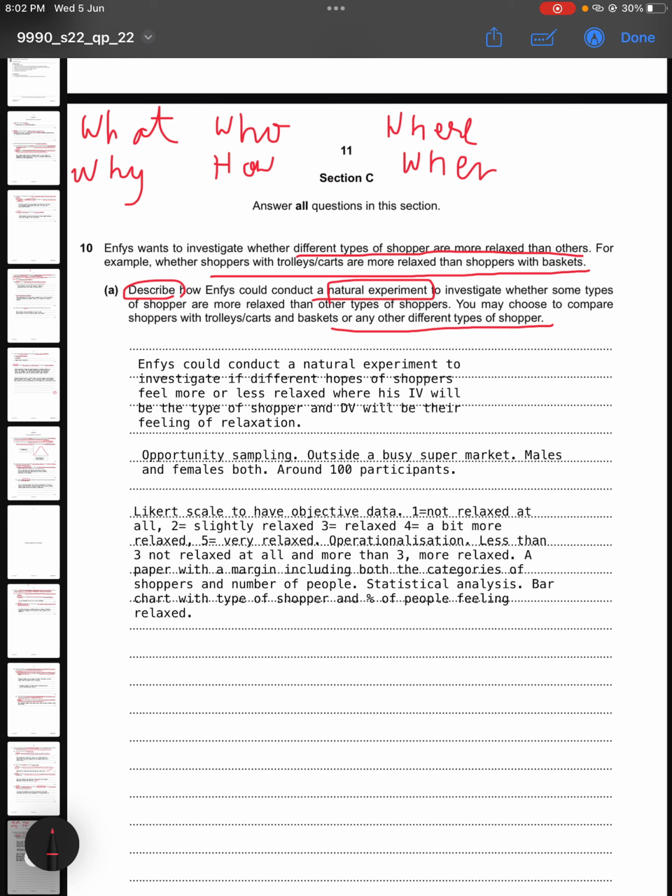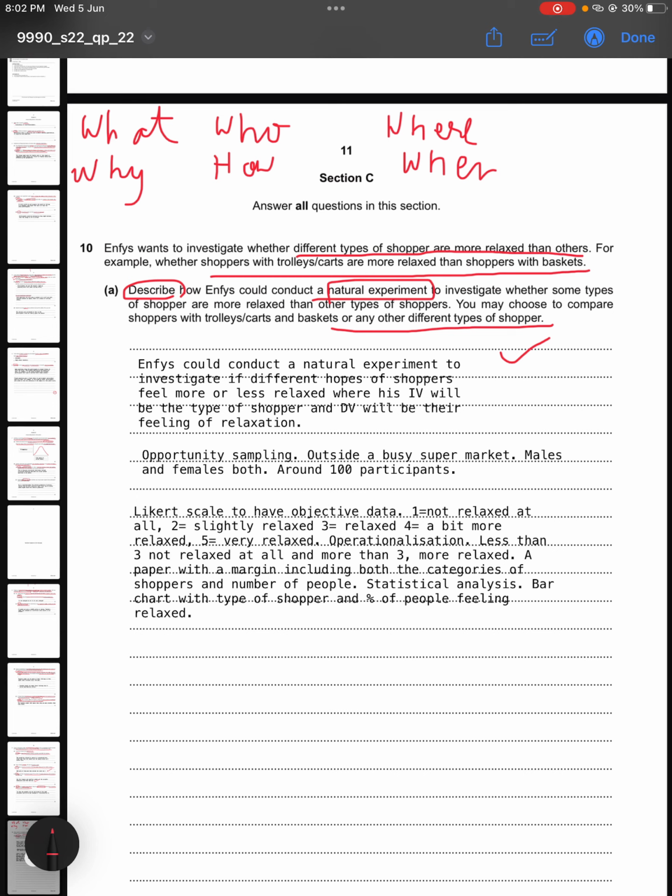natural experiment. Okay, I have written a few pointers only, but you guys obviously need to write this answer in proper paragraph form. I have just given the pointers for it. So NFIS could conduct a natural experiment to investigate if different types of shoppers feel more or less relaxed.